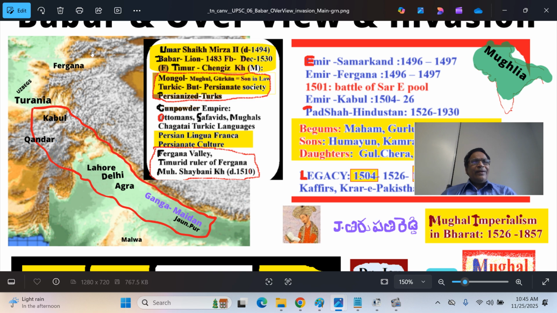Here is Fergana, and the Uzbeks, his adversaries who ousted him from the Fergana Valley, and this is the Turan region. Turania means Turkish people live there. And Kabul Emirate and Kandahar, his initial small kingdom.